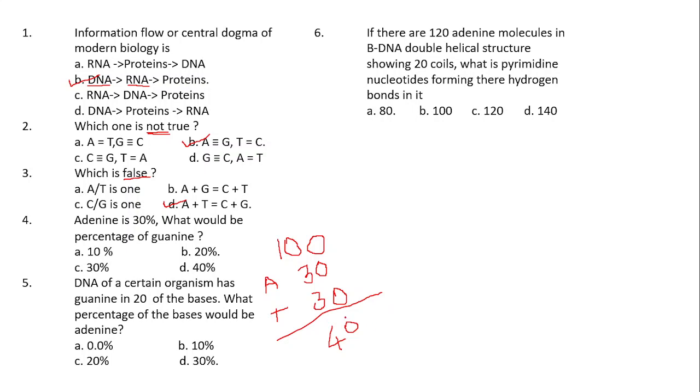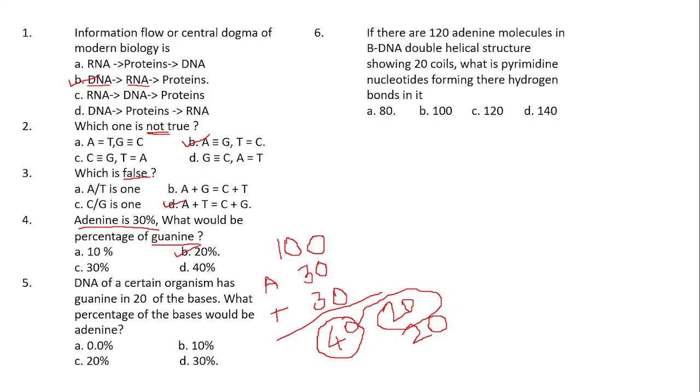If you distribute equally, then it will be 20% guanine and 20% cytosine. So here they asked, adenine is 30%, what would be the percentage of guanine? Now you got it: 20%. So option B, 20%, is correct.